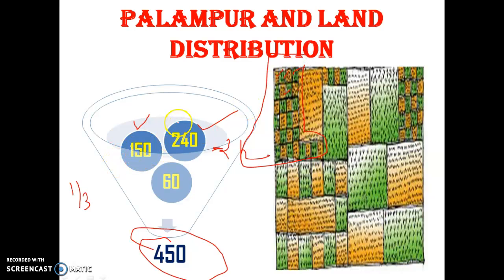Then the rest of the land is held by the upper class, the medium or large scale farmers. These are 60 in number, but they have a major portion of the land, like this farmer, this farmer, and this farmer.